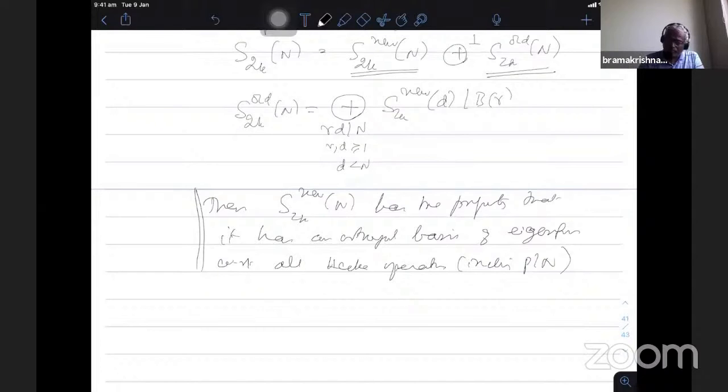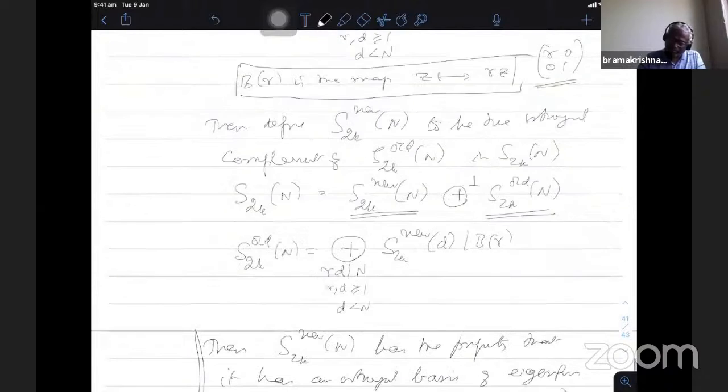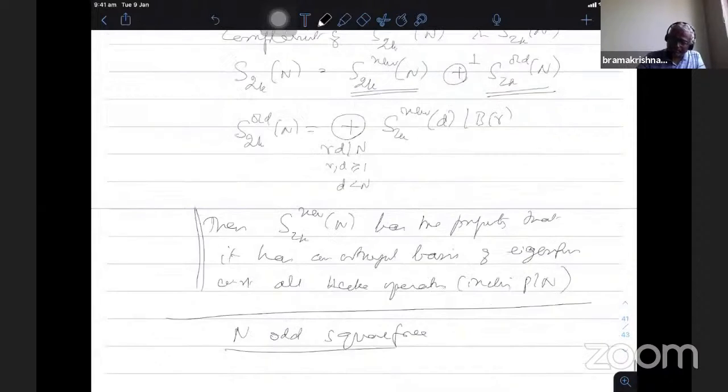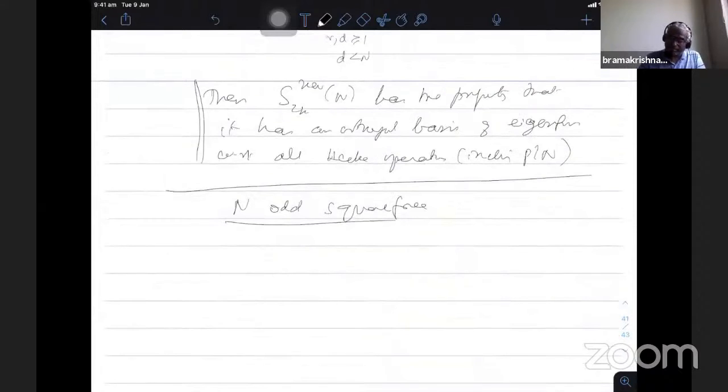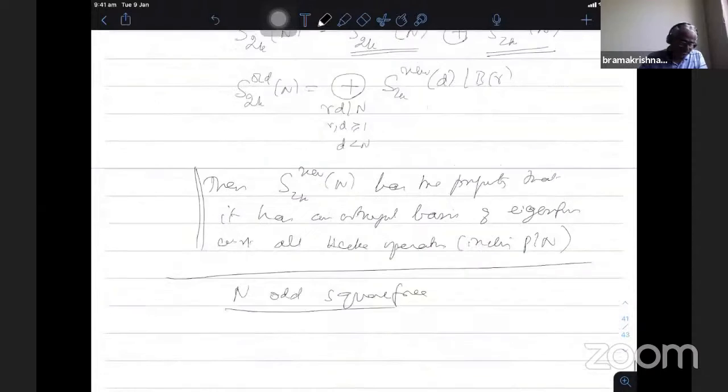So Kohnen wanted to introduce this kind of newform theory in the case of half integral weight, especially in the plus case. From now onwards, I assume that n is square free. He defines it in the same way. You take all the forms coming from the lower level, and then you have to duplicate. The problem here is that this duplicating operator doesn't preserve the case of half integral weight. Therefore, one should not change the level too much. So what he does.